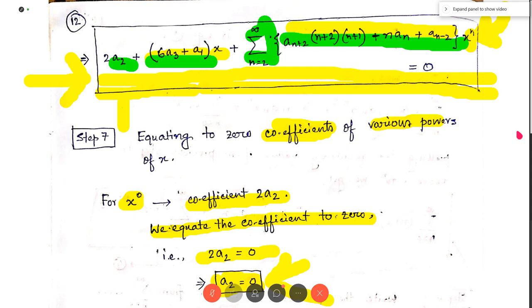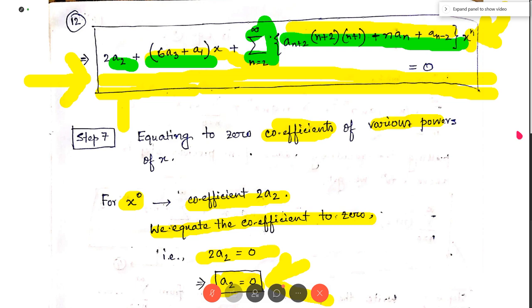We equate this coefficient of x to the power n to 0. Since the summation starts from n equal to 2, this recurrence relation is valid for n greater than or equal to 2. Here I have three arbitrary constants: a n plus 2, a n and a n minus 2. The greatest one, in terms of appearance in y, is a n plus 2, and the smaller ones are a n and a n minus 2.